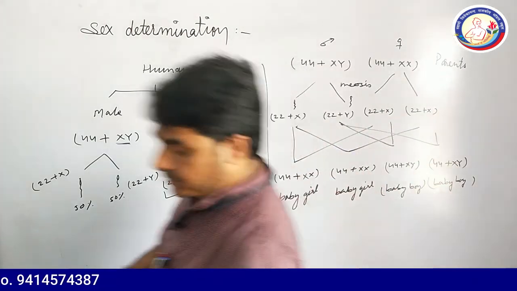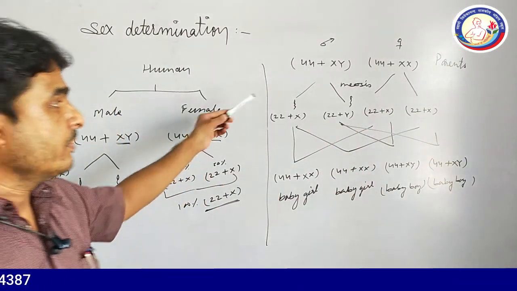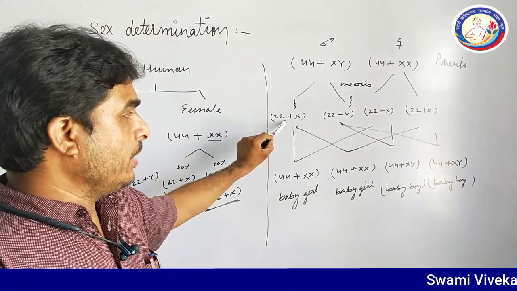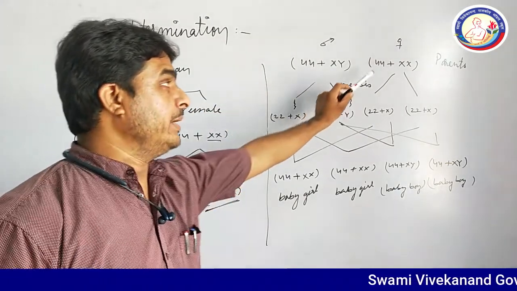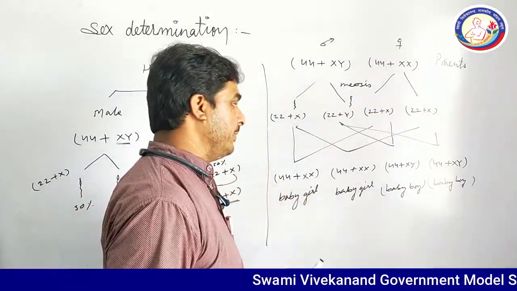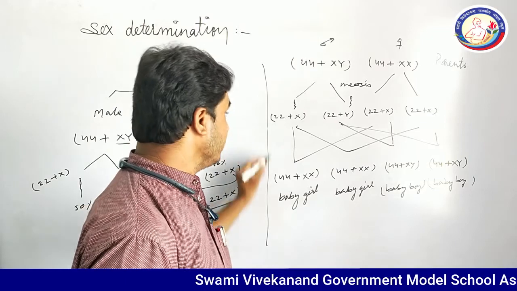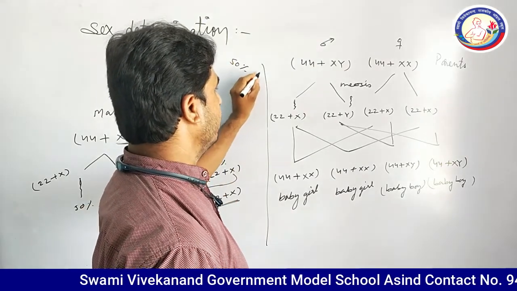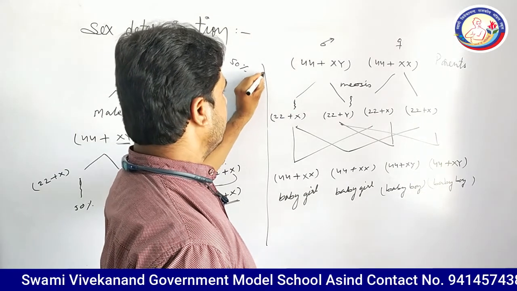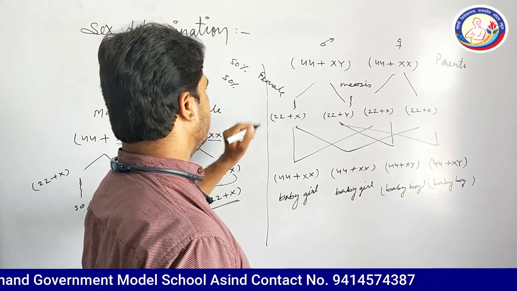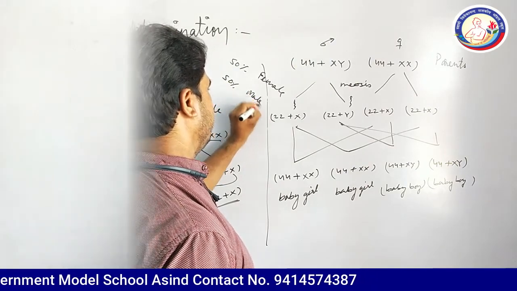So dear students, you can clearly see the picture. Male is producing two types of gametes, while female is producing a single type of gametes. And after the result, you will see 50% chances are to have a female, while 50% chances are of male.